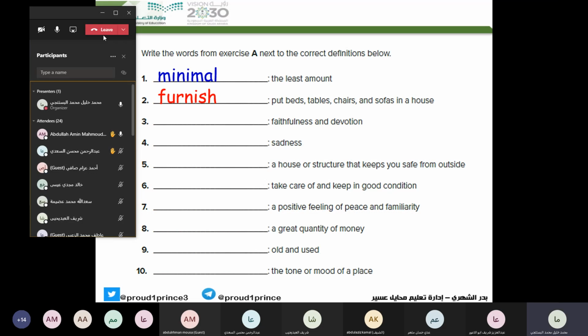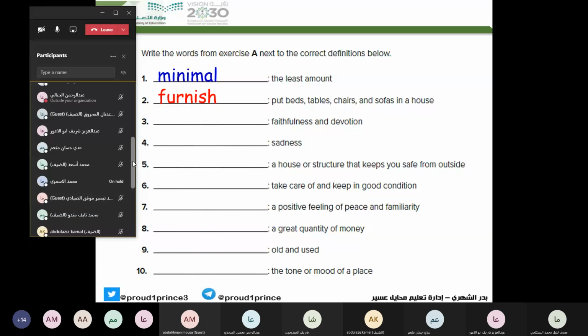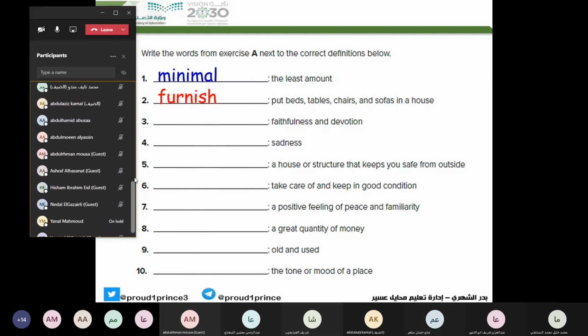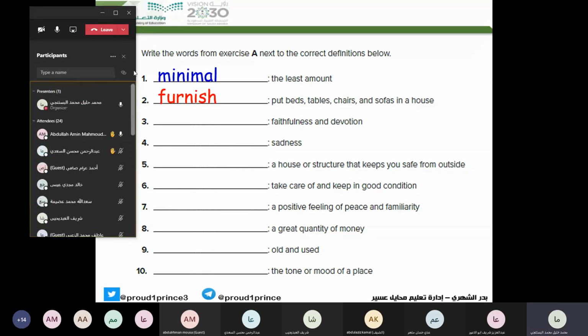Who can try? Abdurrahman Saadi. Faithfulness and devotion. Loyalty. Good. Loyalty. Next. What does it mean? Sadness.